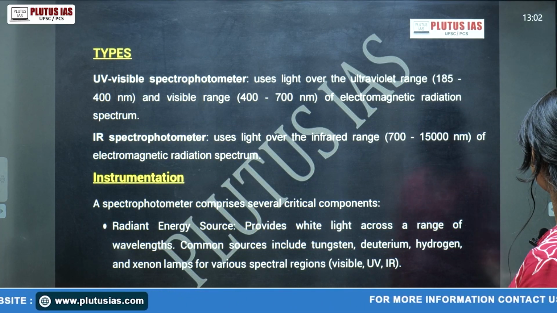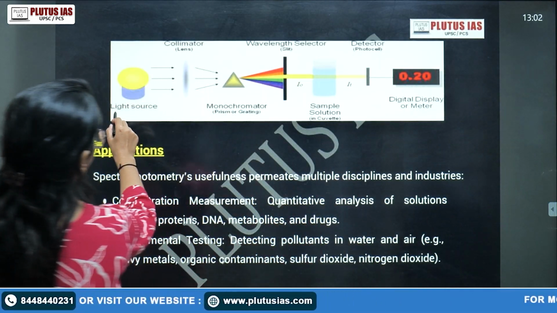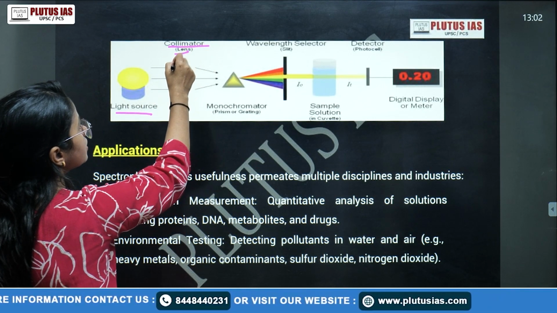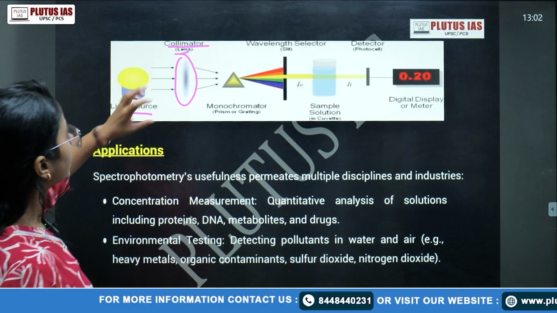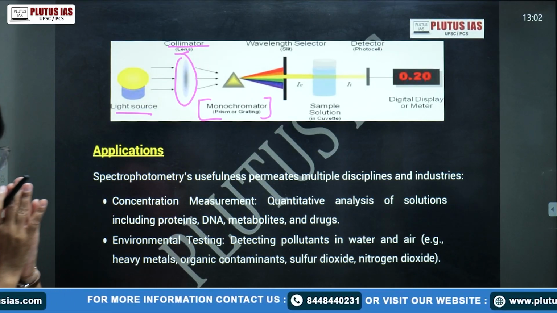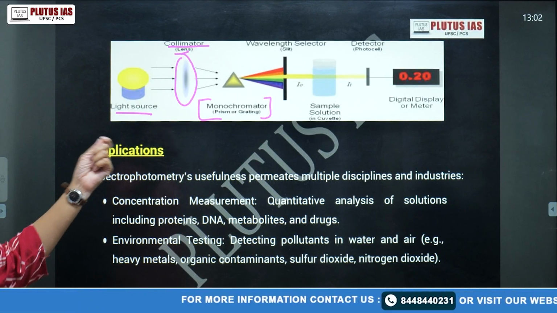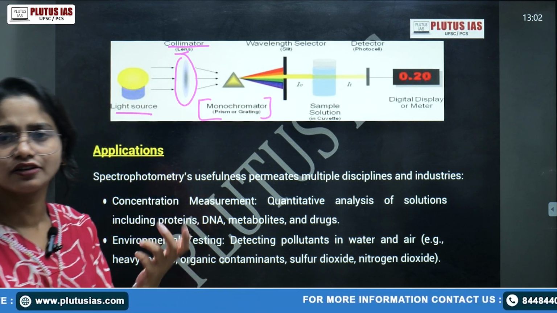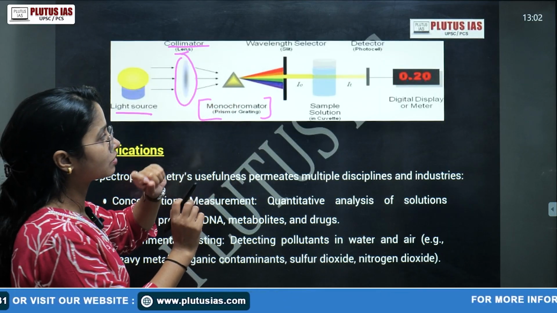So this is your light source. Whenever this question comes, you have to make this diagram. This is your collimator. A collimator is a lens, and the function of the lens is to concentrate the light. And this is your monochromator. A monochromator is a prism, which diffracts or splits the light into many wavelengths. It simply helps in the dispersion of the light into its various spectrum.